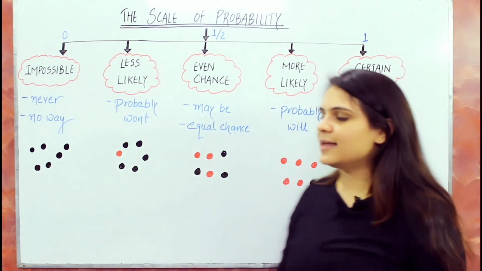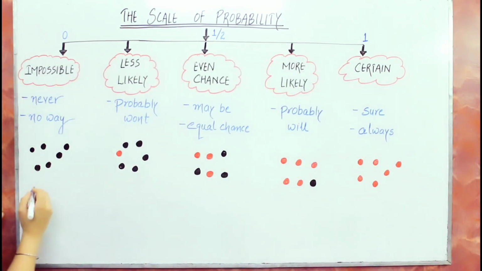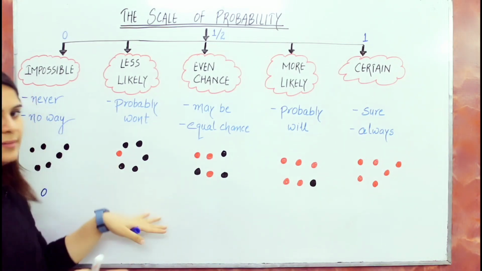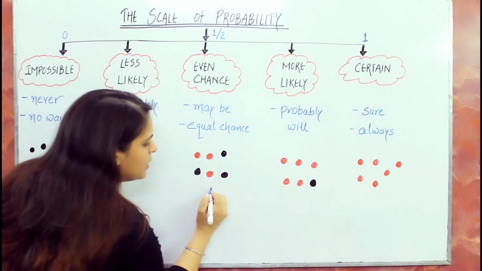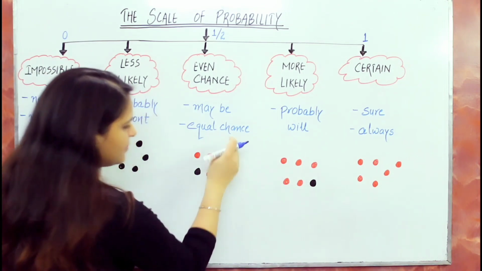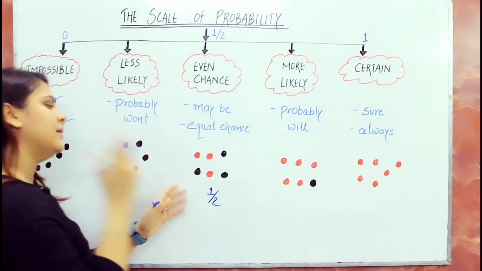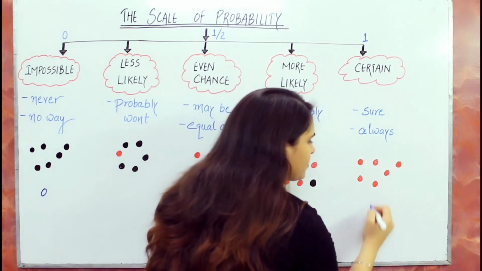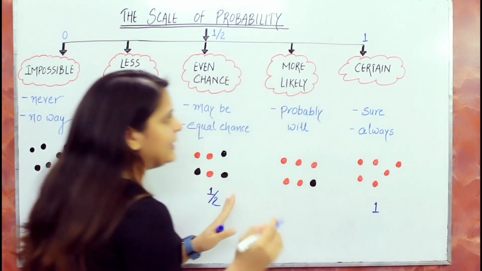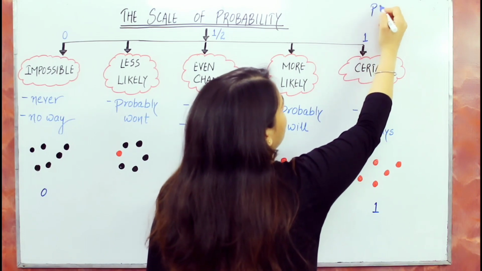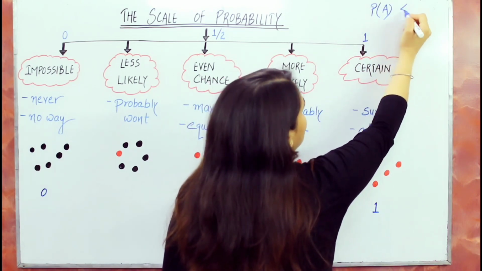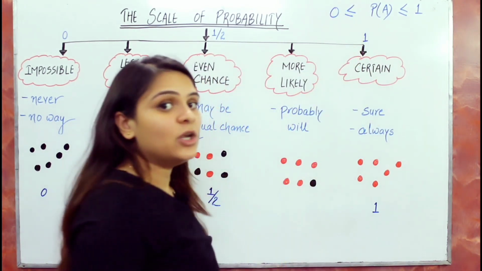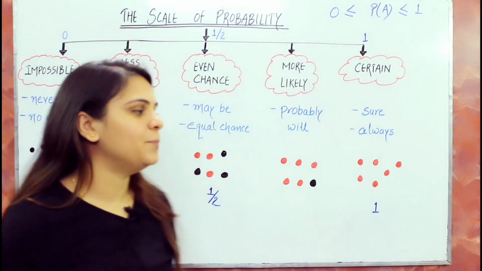Now from this we can say that if it is impossible, we can write the probability of this event as 0, and it will be more than 0 but less than half. And in this case, since there are equal chances, I'm writing here half probability, and here it will be more than half but less than 1, and here it's 1. So probability lies between 0 and 1: the probability of event A is less than or equal to 1 and greater than or equal to 0. It cannot be less than 0 or more than 1.